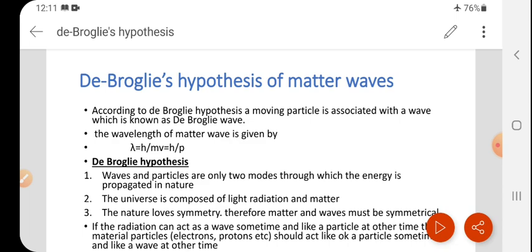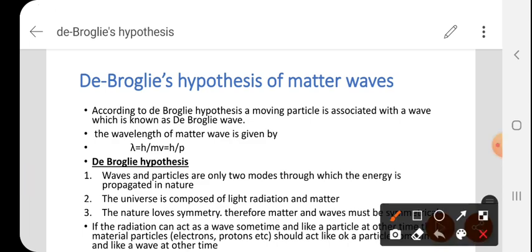See here, first point: according to de Broglie hypothesis, a moving particle is associated with a wave, which is known as a de Broglie wave. So what is he saying? Suppose a moving particle is moving in this direction.